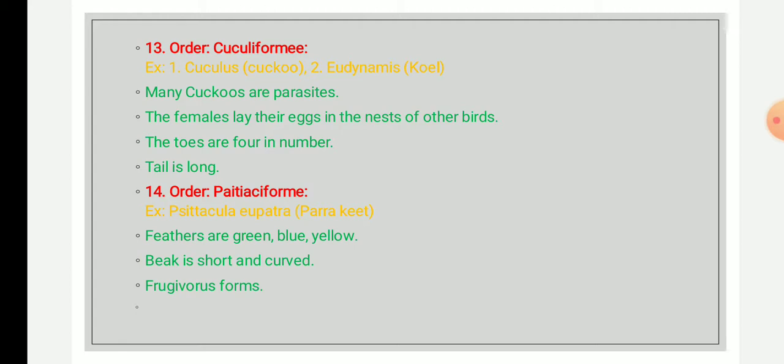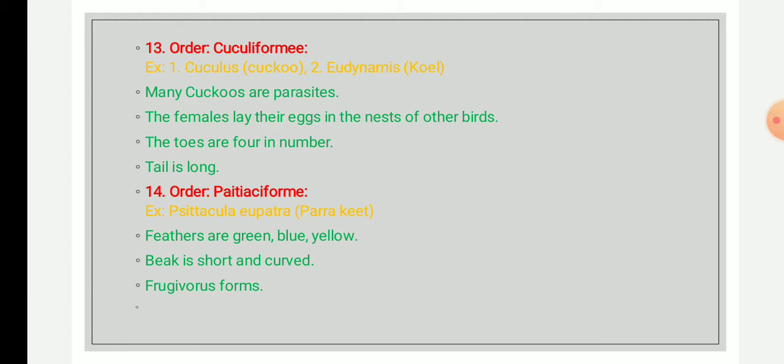Here the parents take care of their babies till their babies attain maturity. The examples of this order are blue and yellow macaw, grey parrot, rose-ringed parakeet, yellow-collared lovebirds, and the thick-billed parrots.